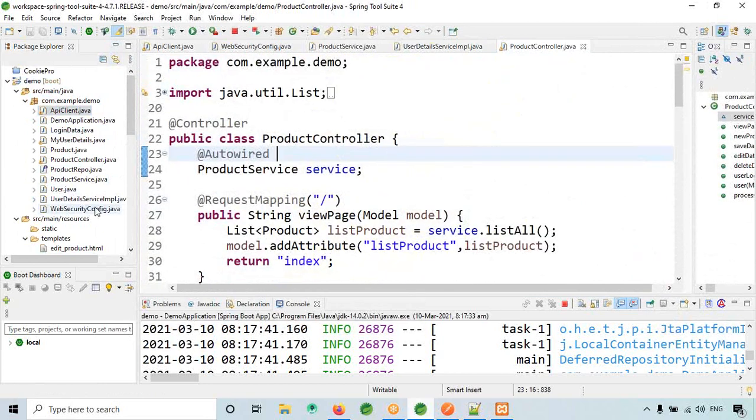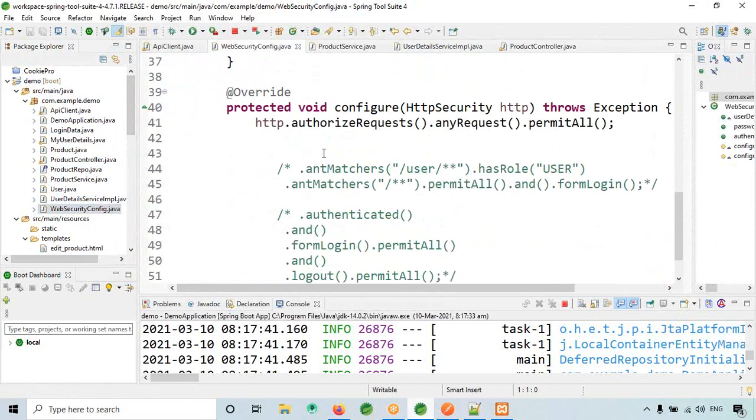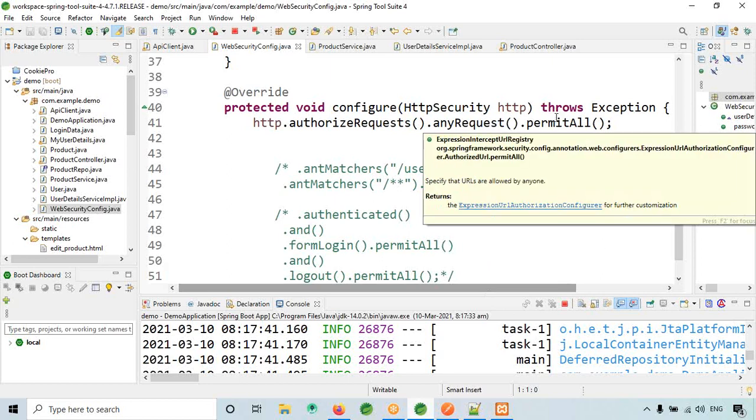Let me check my Spring security here. So it is actually permitAll only.